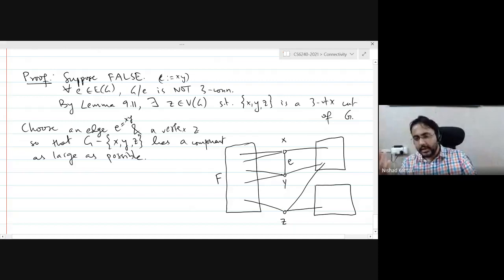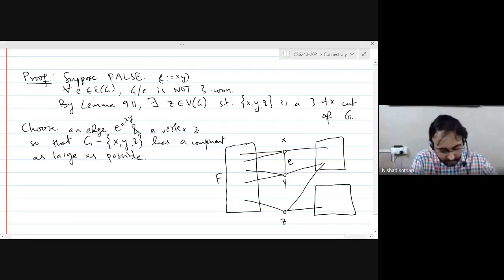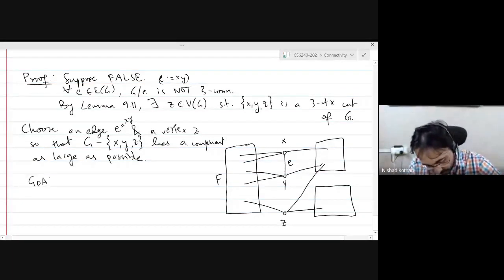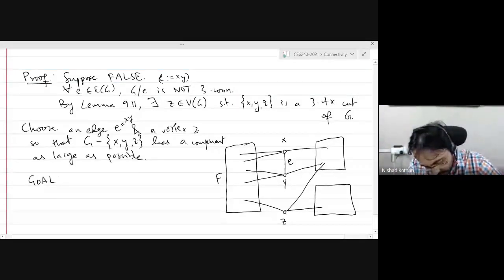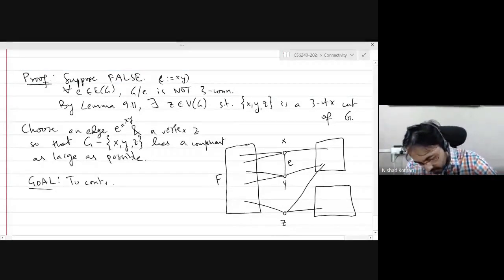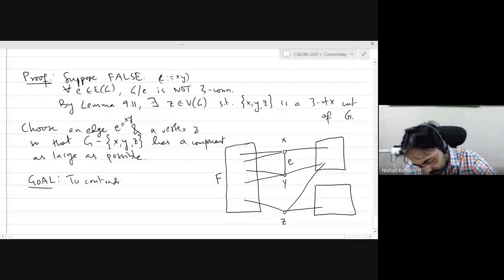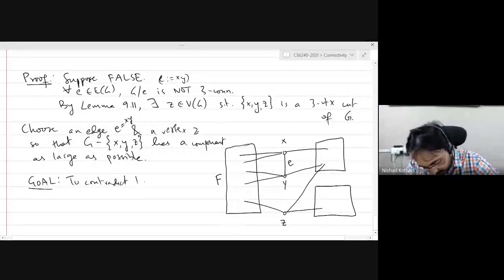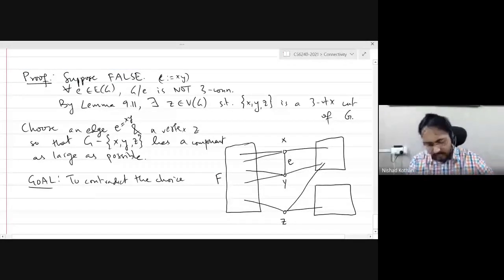There has to be an edge so that when you contract it, the graph is three connected. So our goal now is to contradict the choice of E and Z.